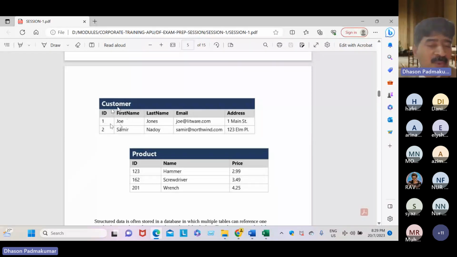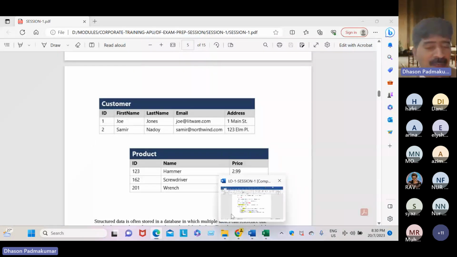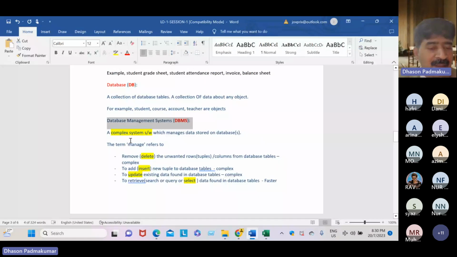So dear students, what is meant by management? Management means addition, deletion, updation, and retrieval, nothing but searching. So removal of data, removal of a tuple or row, insertion of a new tuple or new row, and editing or updating existing data.